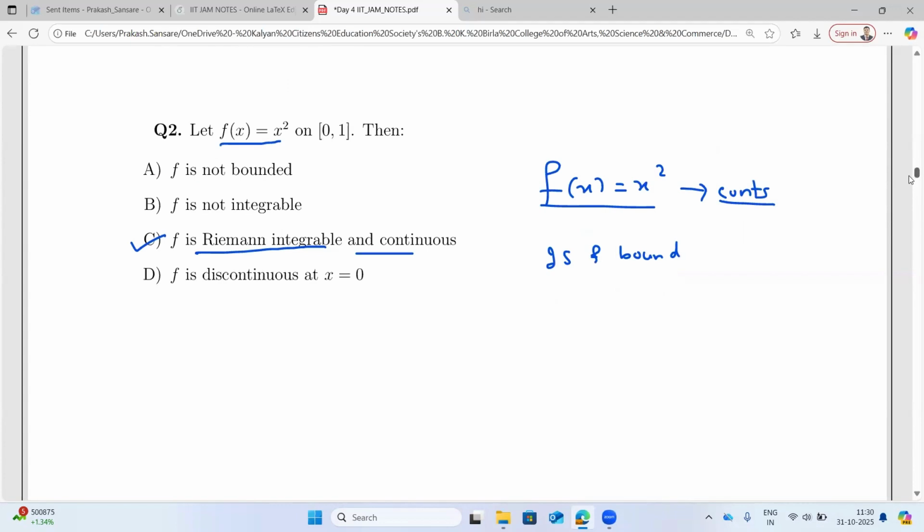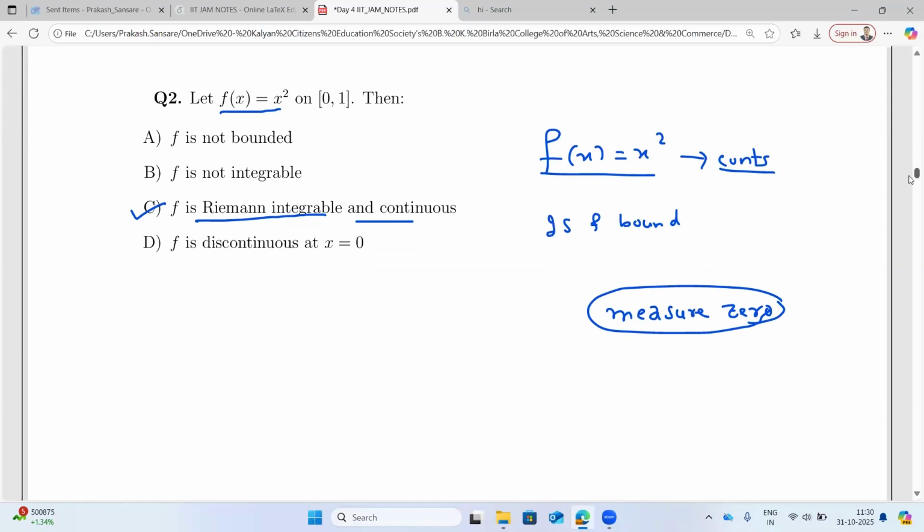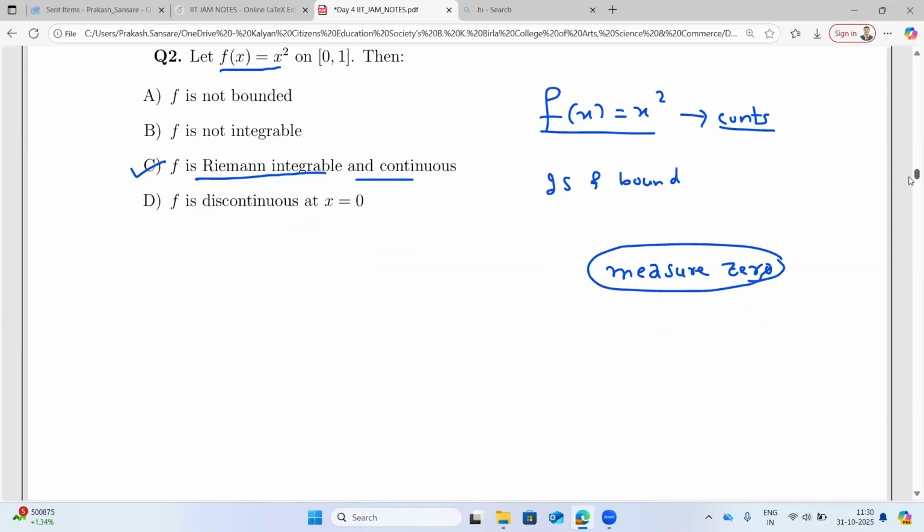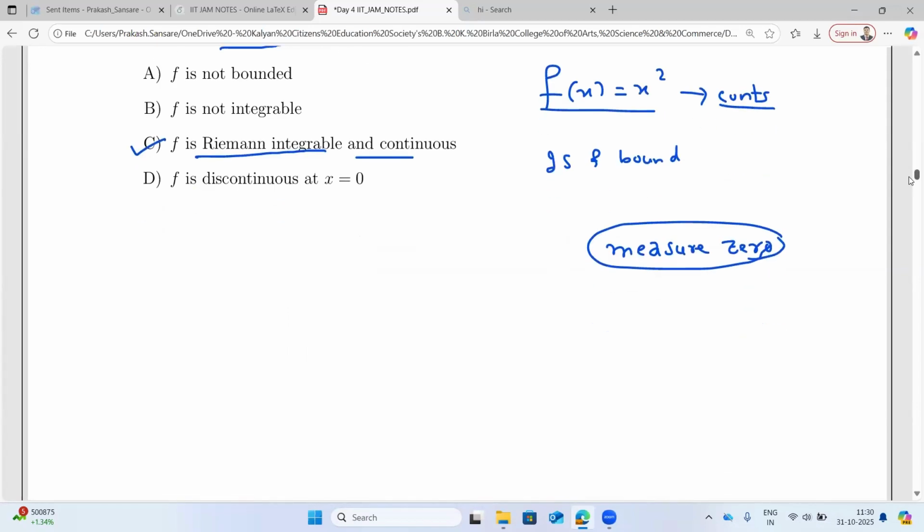I thought to take that measure zero concept here, but then I wondered whether everybody at undergraduate level is aware of this or not. So that is also a very clever approach. Countably many discontinuities give measure zero, hence it is Riemann integrable. That's absolutely correct.